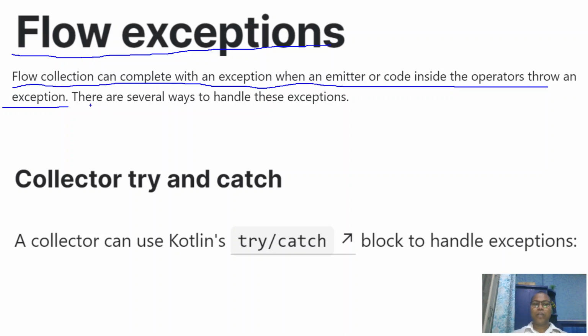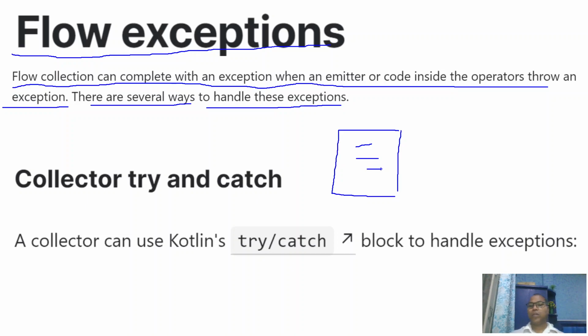There are several ways to handle those exceptions in Kotlin. The first and basic principle: whatever section of code you assume can throw an exception, just bound it in a try block, and whenever the particular exception is thrown, you manage it in a catch block.